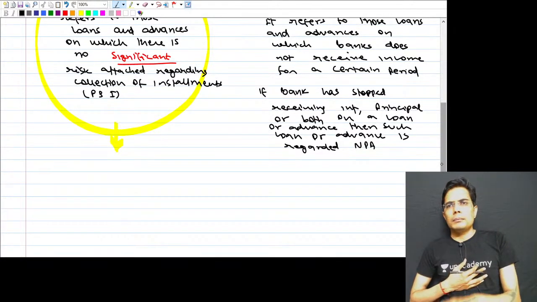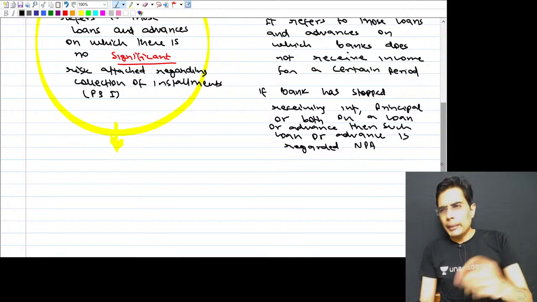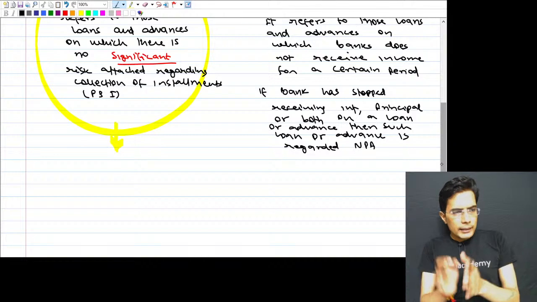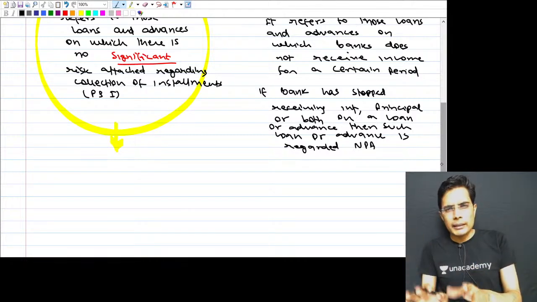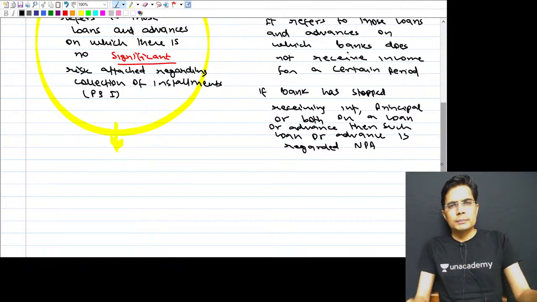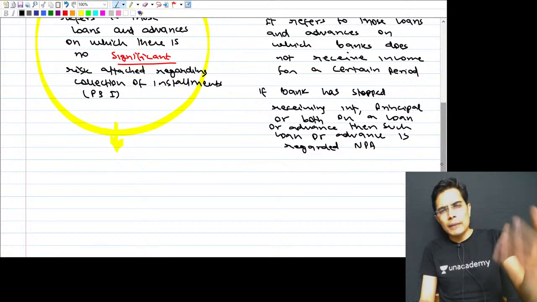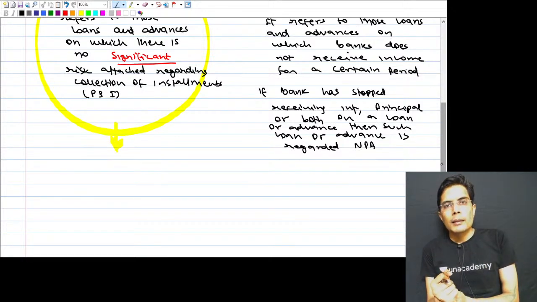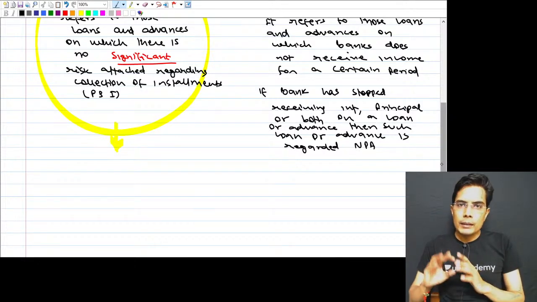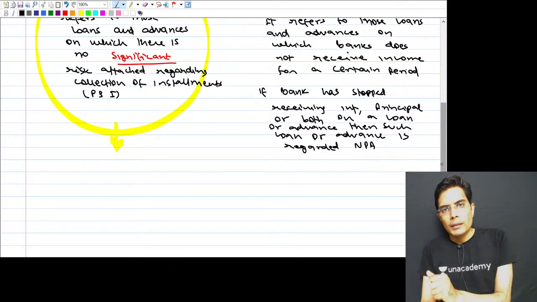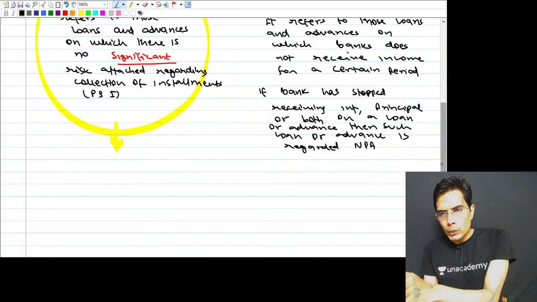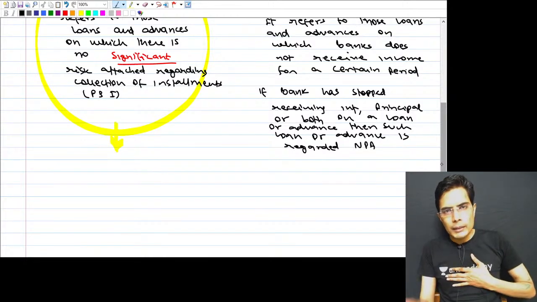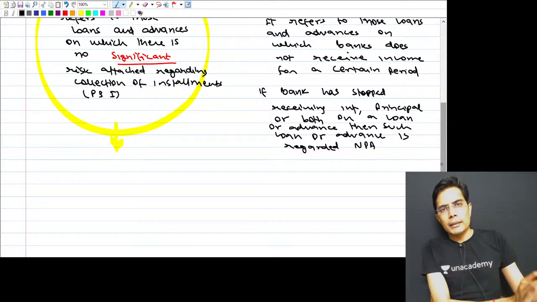Suppose ICICI Bank has given a loan to Videocon Industries, or XYZ industry, and it has stopped paying interest or installments and defaulted. Then ICICI Bank will stop recording the interest income on that loan in its books.